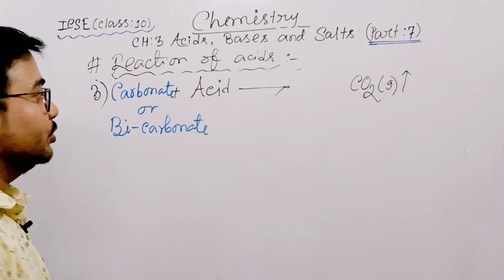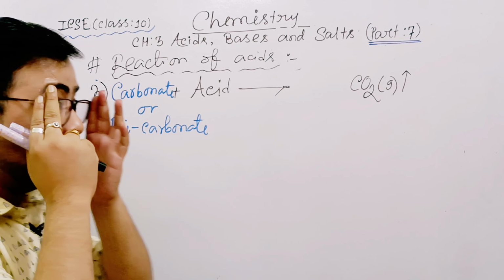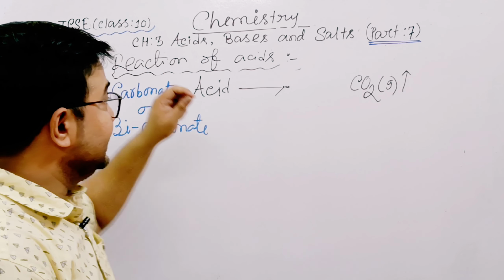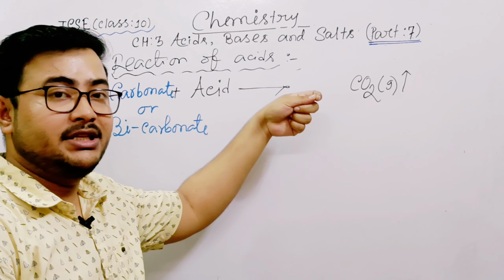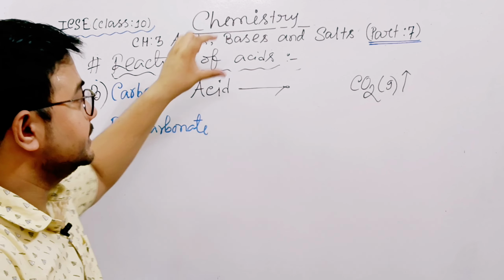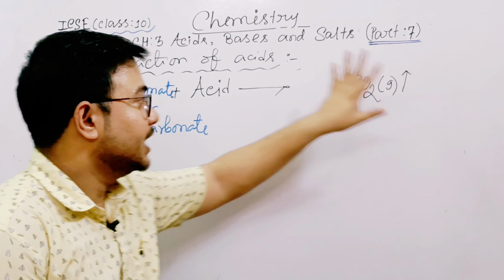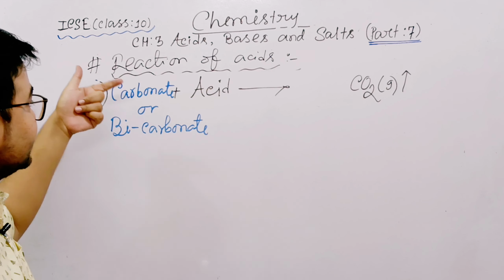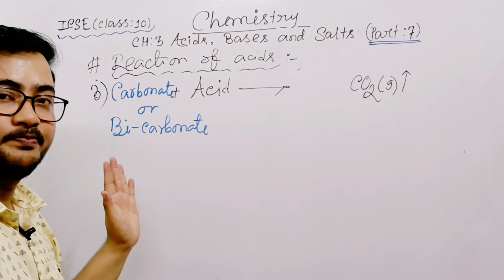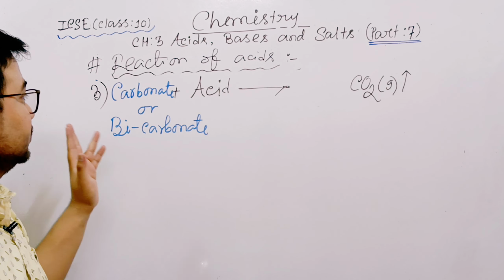So see, look at the board. This is very, very important topic, and in this way question will come in exam. In the way means when any acid can produce carbon dioxide. Answer is acids when reacts with any carbonate or bicarbonate, they can form carbon dioxide.